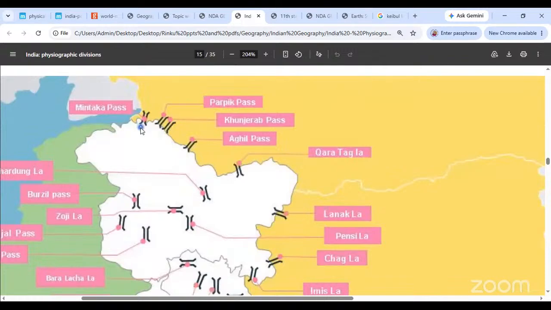Mintaka Pass, can you see this over here? That is the Mintaka Pass. Okay, over here you have the Parpik Pass, the Khunjerab Pass, Agil Pass. Agil Pass is famous. That is an important region to know. वो ना India का connection है with the Xinjiang region in China. So that is important. Okay, so that's Agil Pass for you. This is the Karakoram Pass.